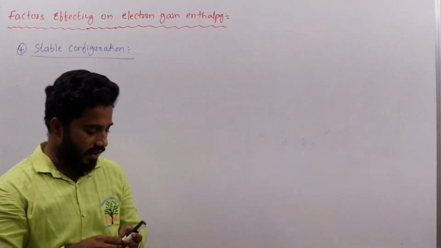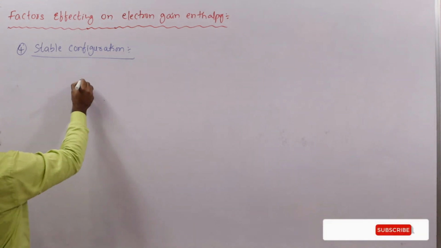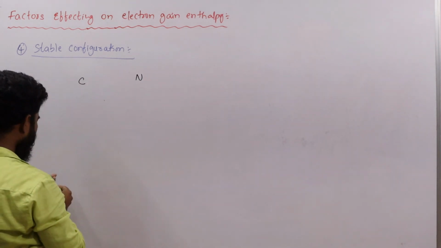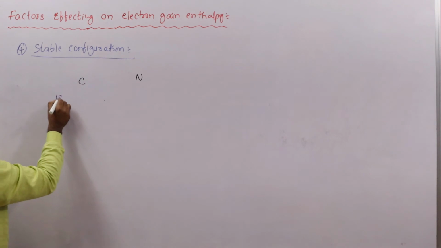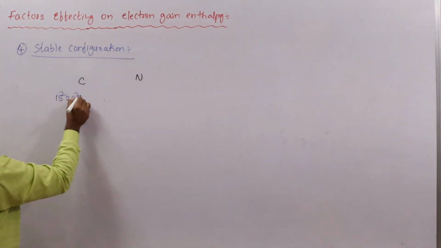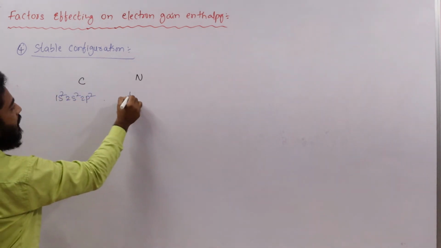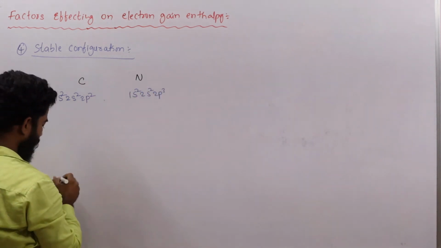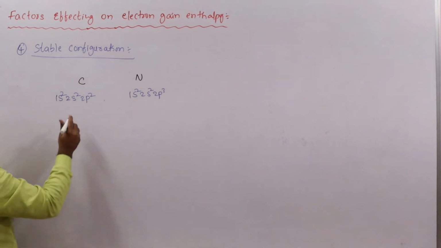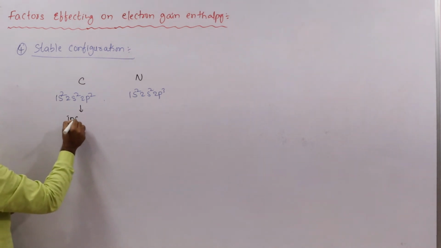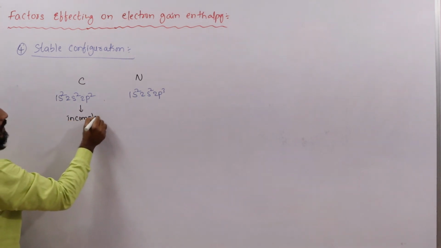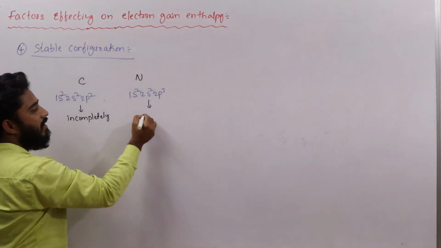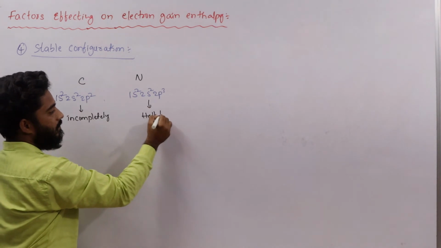For example, if you see carbon and nitrogen. Here carbon has electronic configuration 1s2, 2s2, 2p2, and nitrogen has 1s2, 2s2, 2p3. So here carbon has an incompletely filled configuration, and nitrogen has a half filled configuration.